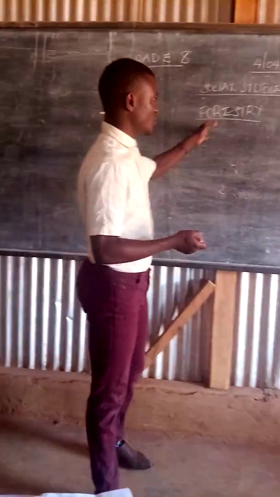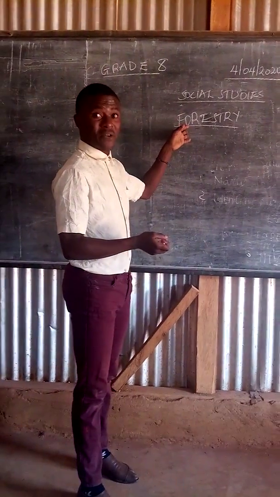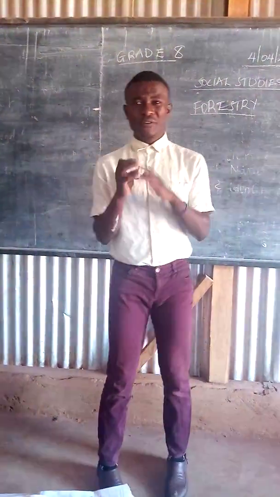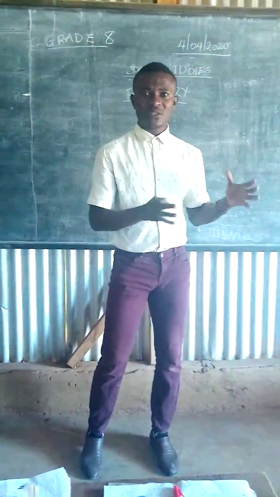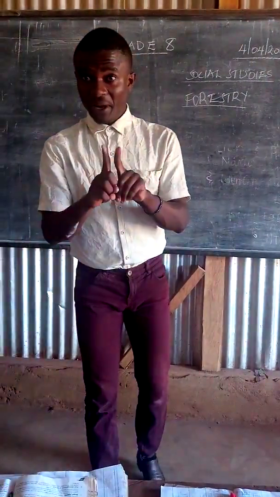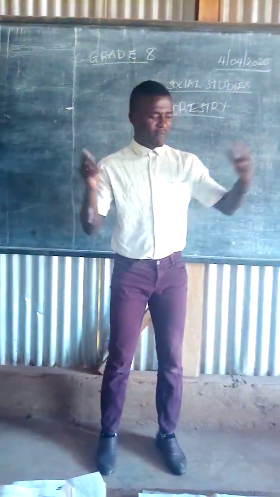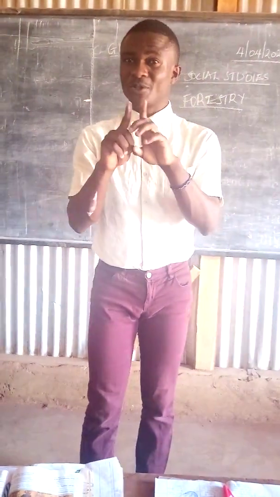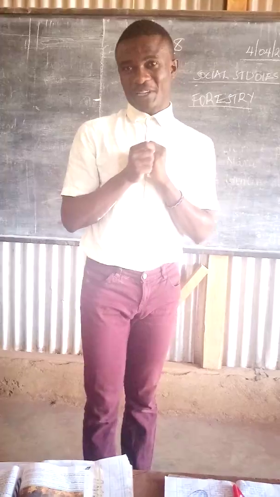Now, from forestry, we have a term which is a forest. What is a forest? Or what does it mean by a forest? Now, a forest is a vast piece of land having very many trees growing close together. Remember, a forest is a vast piece of land having very many trees growing close together. That is what a forest is.